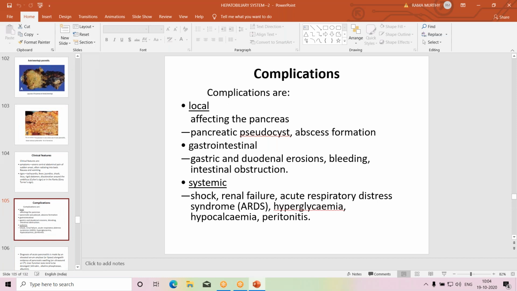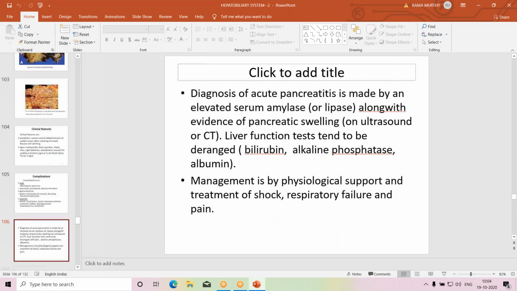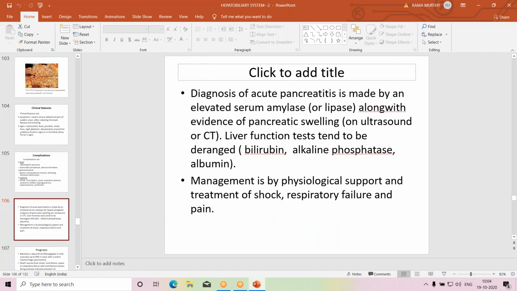And complications. First, I will discuss the diagnosis. Diagnosis of acute pancreatitis is made by elevated serum amylase. These enzymes, which are intrapancreatic, in acute inflammation are released into the circulation.